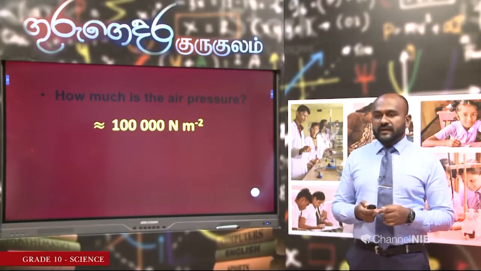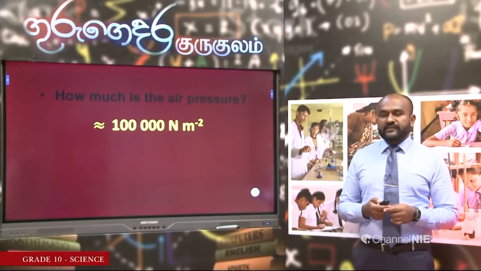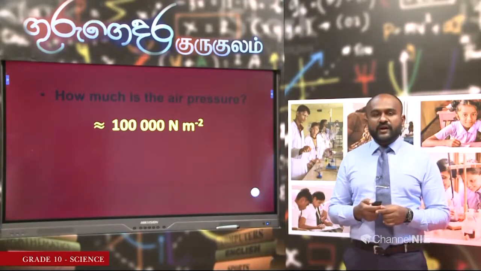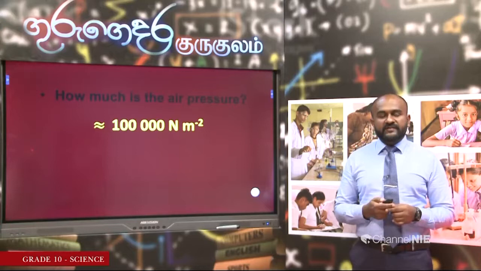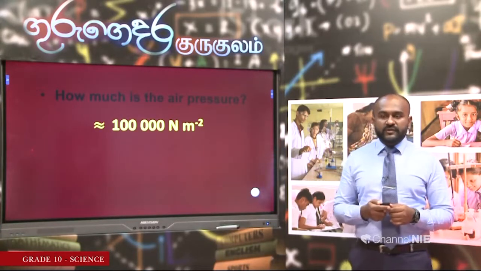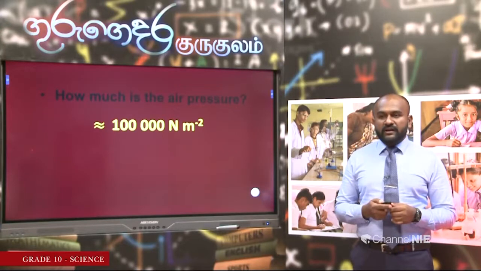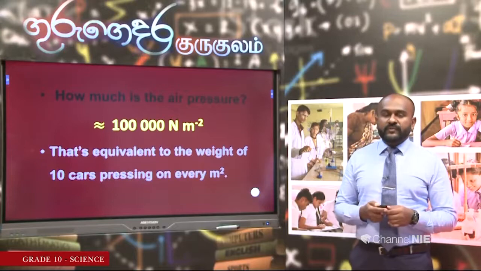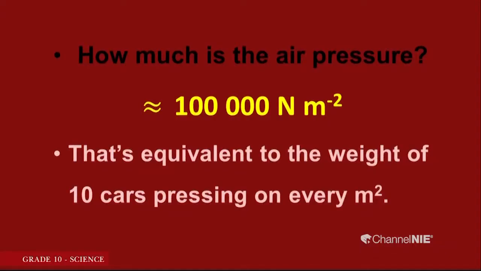How much is the air pressure? Roughly we can take it as 100,000 pascals. In other words, it is like a force of 100,000 Newtons acting on an area of 1 square meter. Further, it is equivalent to the pressure exerted by 10 cars kept on each other on 1 square meter. Let us see how to explain this.